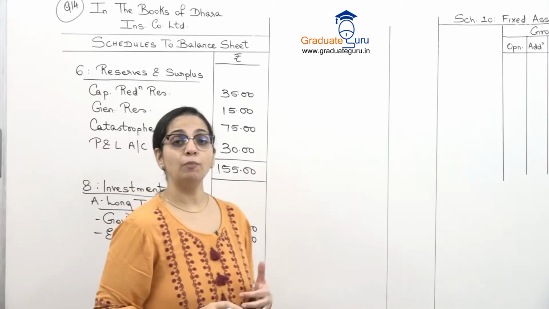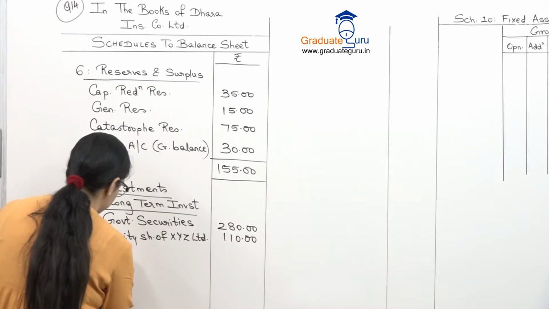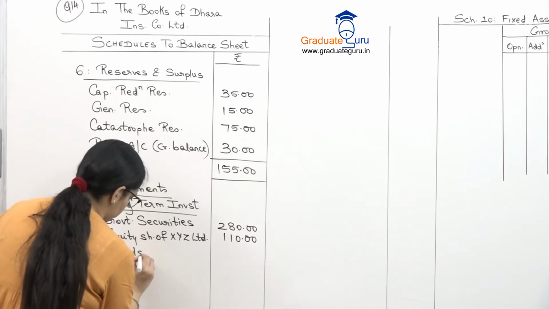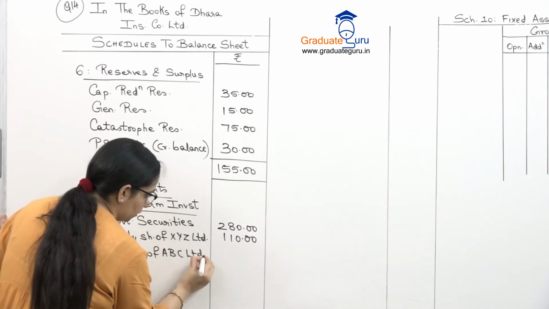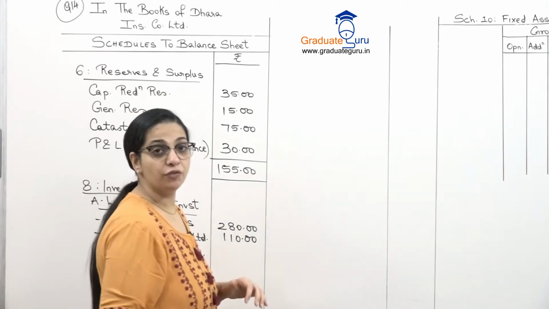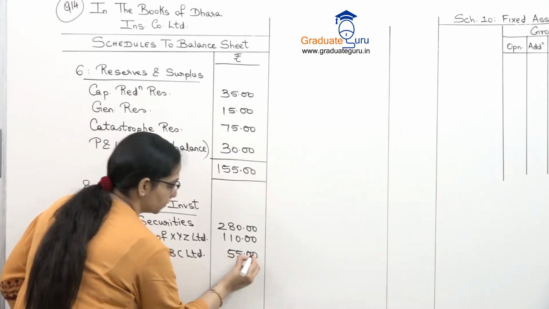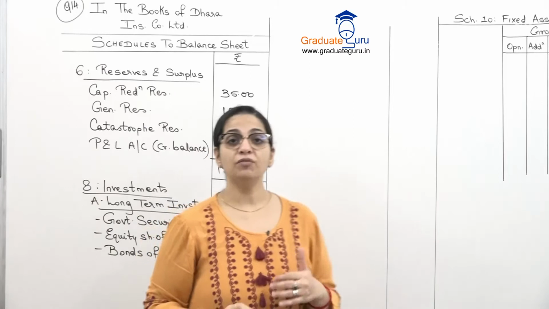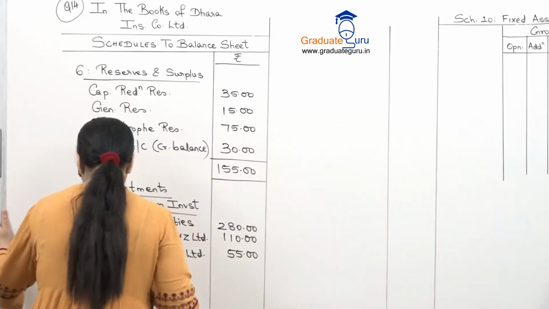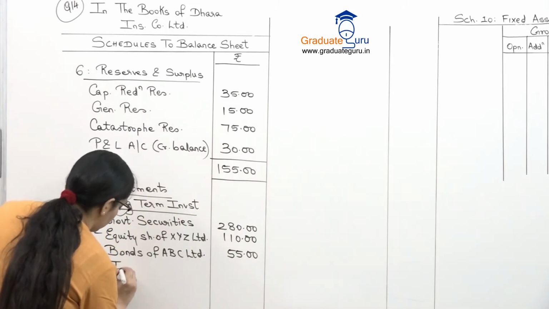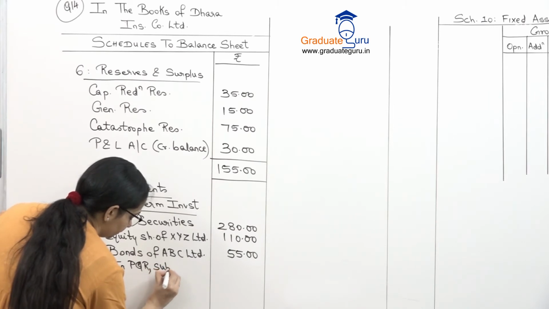Then we also have bonds of ABC Limited, so that is also long term, and the amount given is 55,000. Then we have investment in subsidiary, which is our PQR Limited. So that also we'll write over here, PQR subsidiary.